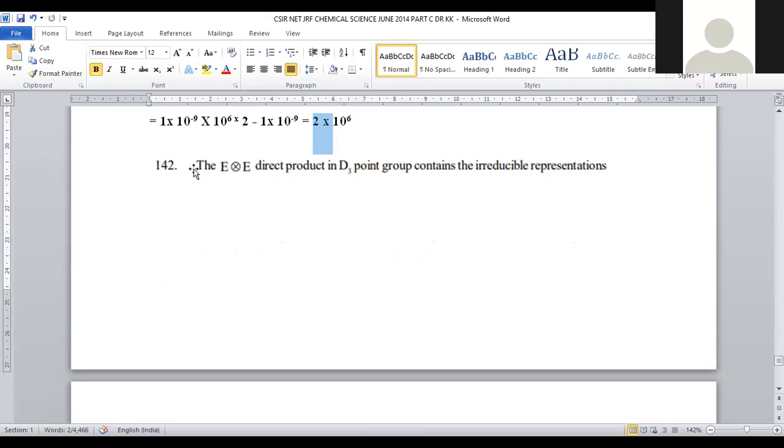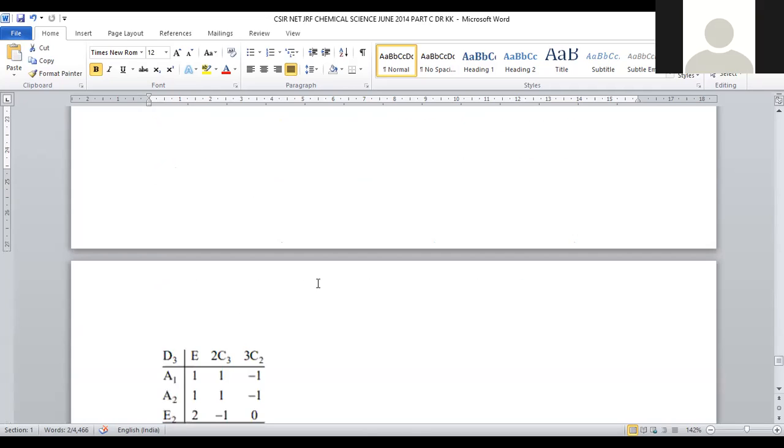Let us move on to question number 142. The E cross E direct product for D3 point group contains irreducible representations. It is a question from group theory. The E cross E value is to be predicted from the given character table.